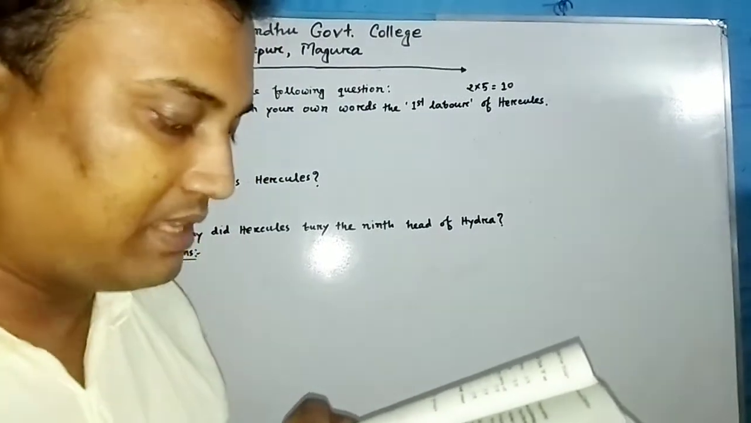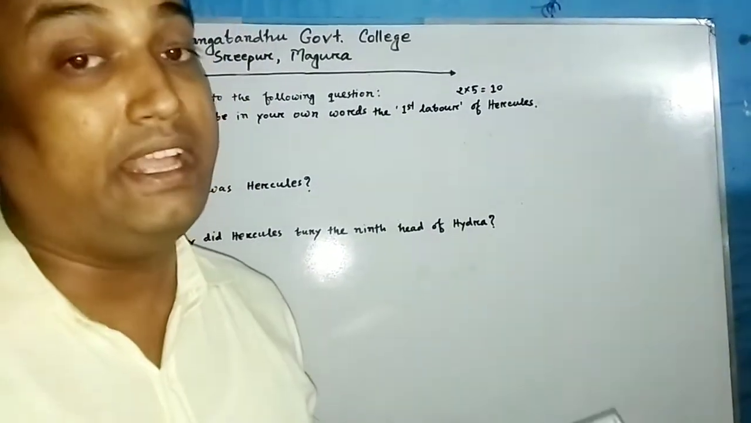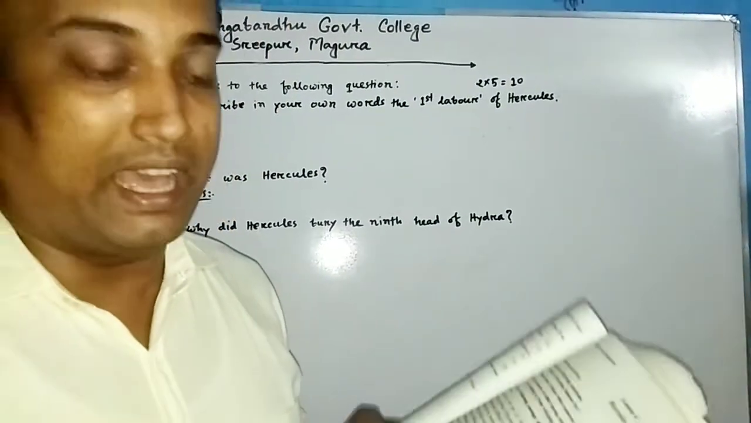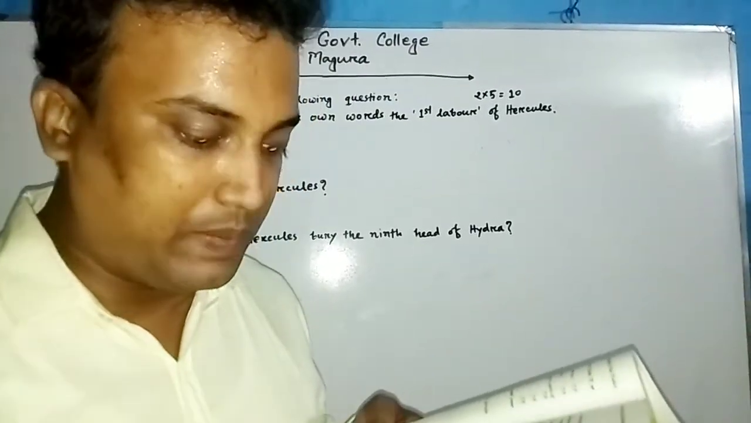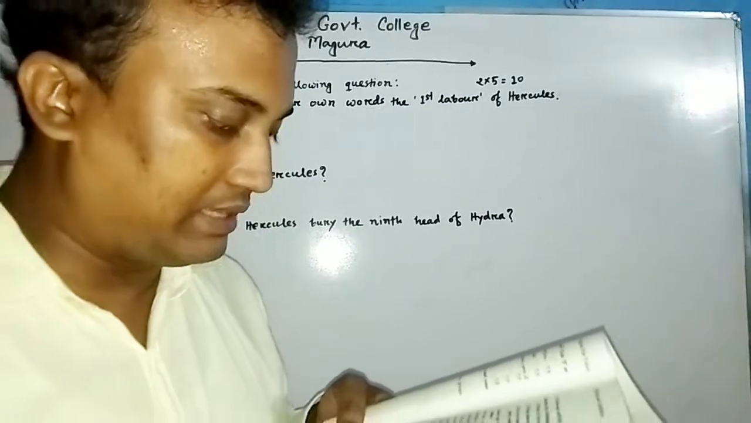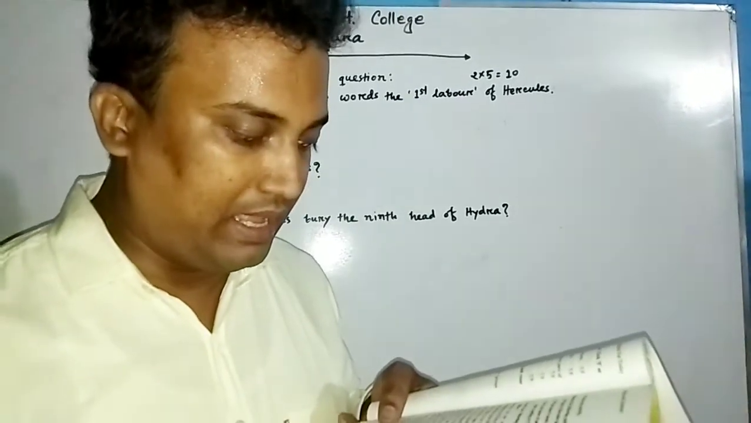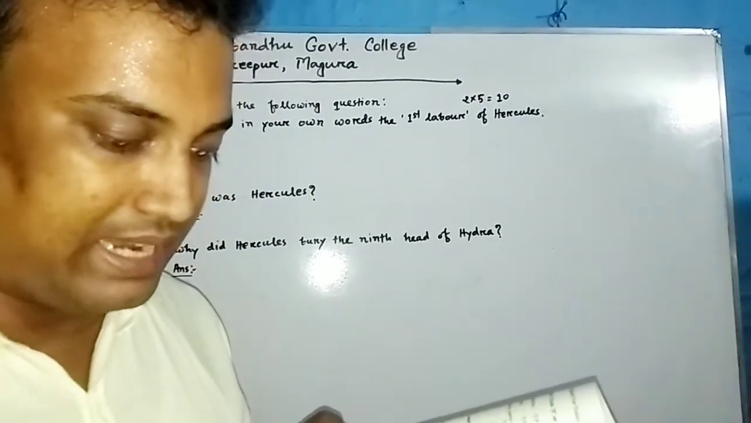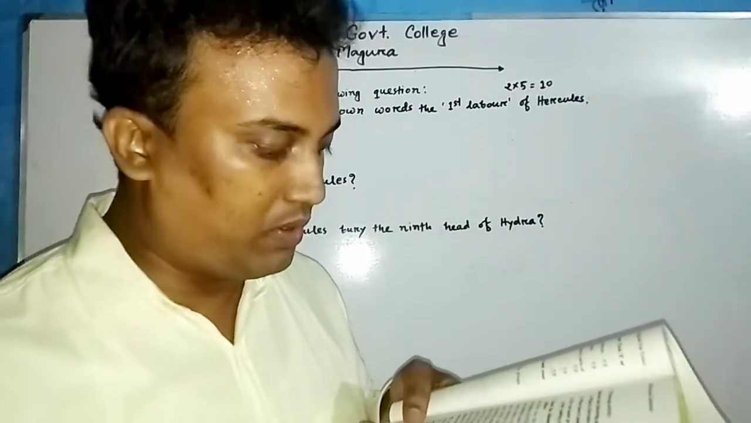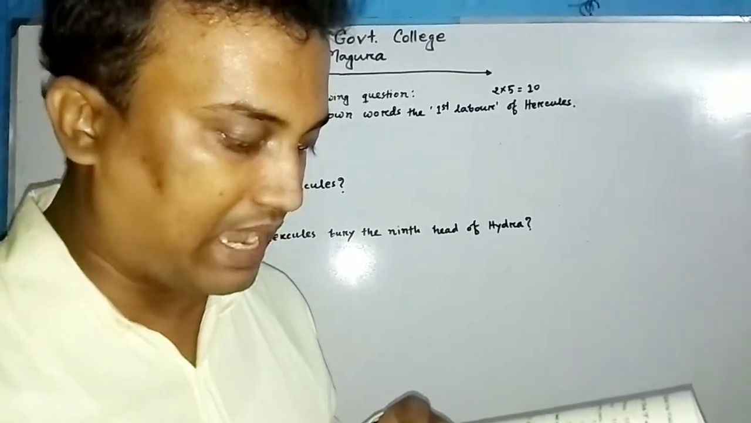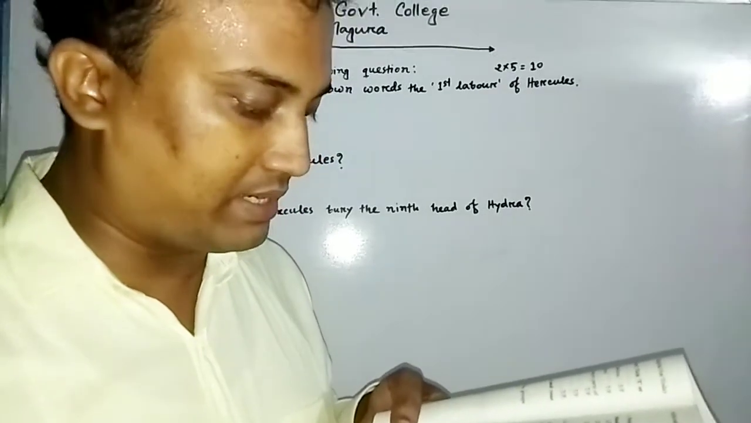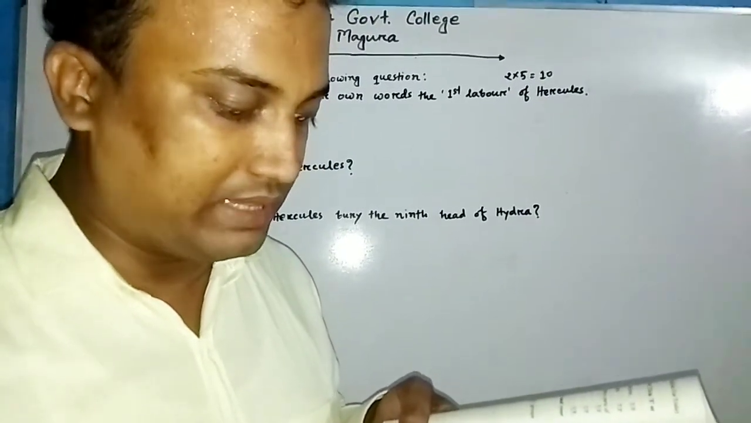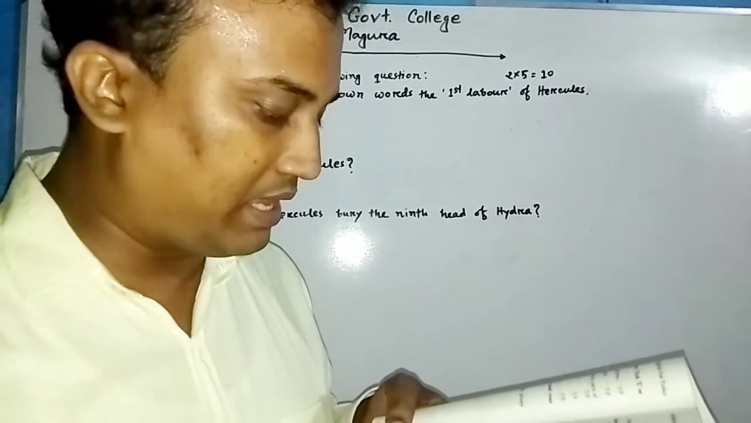His next task was to slay a monster called Hydra. You should remember this name, Hydra. The Hydra was ravaging the country of Argos. The Hydra had 9 heads, of which the middle one was said to be immortal. Our hero struck off its head with his sword, but whenever he knocked off a head, 2 new ones erupted in its place. Eventually, with the help of his devoted servant Iolaus, Hercules succeeded in